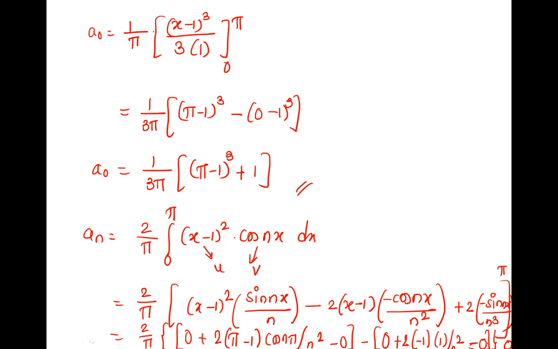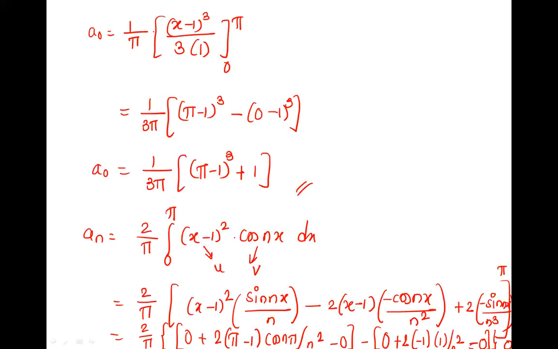So we will take it forward. 2 by pi, you just tell me the values. The rest of the part is all 0. And what is here? 2 into pi minus 1, cos n pi. What is cos n pi? Minus 1 raised to n. So into minus 1 raised to n upon n square. We have written 2 into pi minus 1 raised to n upon n square.